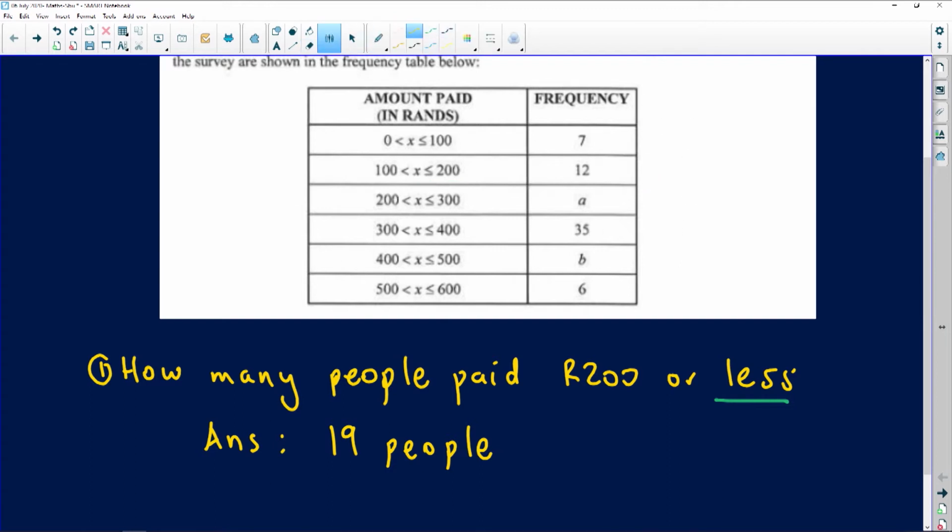Right, moving right along to the second question. The second question is asking us to use the information above to find,